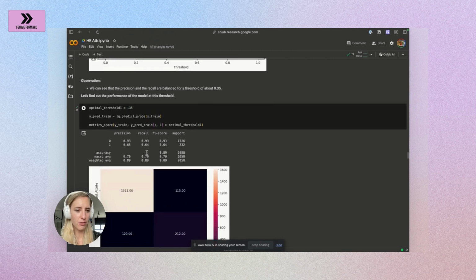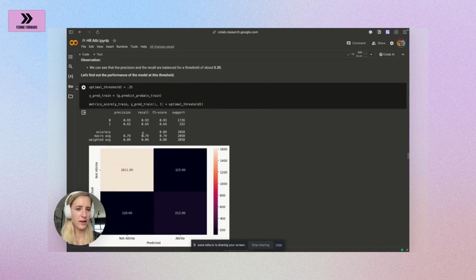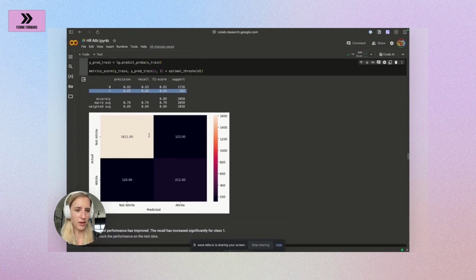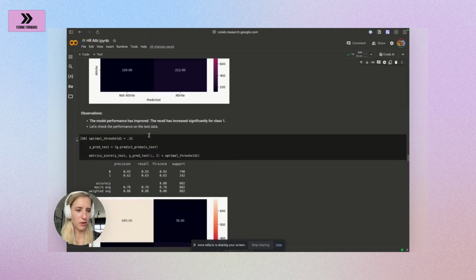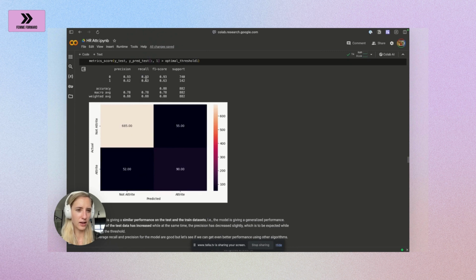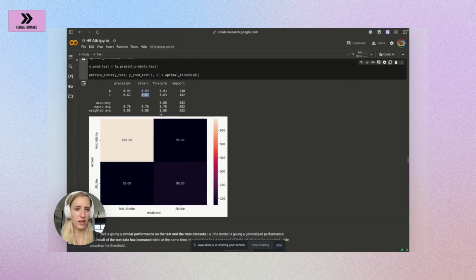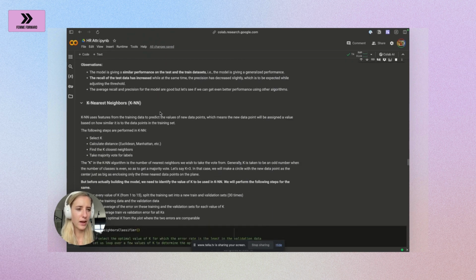If you use that 35% and then model again, you can see that all of a sudden the performance of the model is really increasing. Here recall is now at 64%, which is much better than what we had before, on both the training and the test data set, here 63. So already we improved the model performance tremendously by just setting a different threshold.